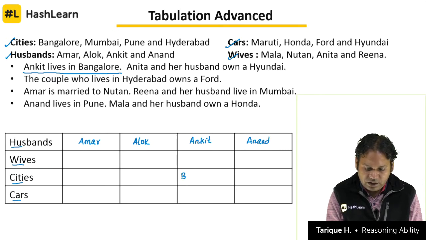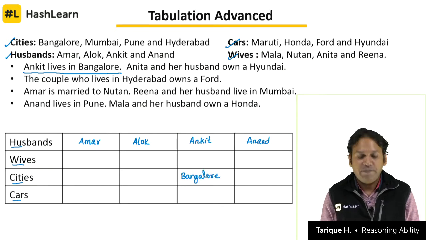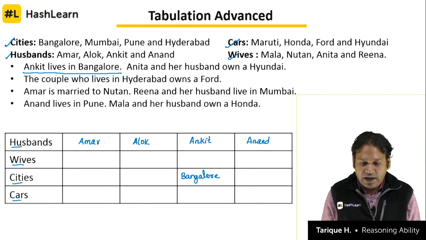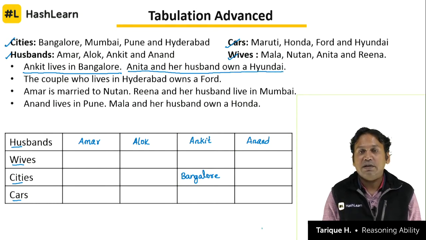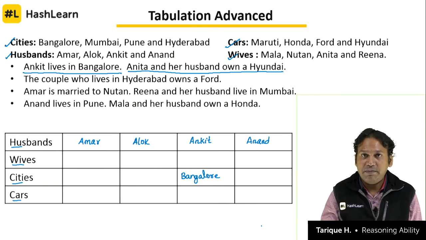Let's write down here in the place of the city, which city he lives in. Bangalore. Okay, that's done. Anita and her husband own a Hyundai, but we don't know who is Anita's husband. Once we know Anita's husband, we'll know that in that same column, the name of the car will be Hyundai.